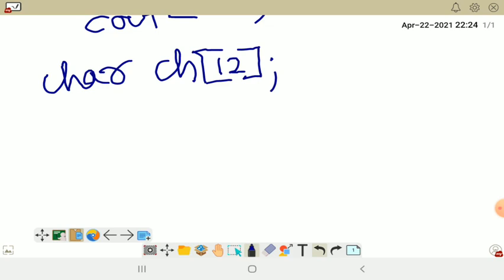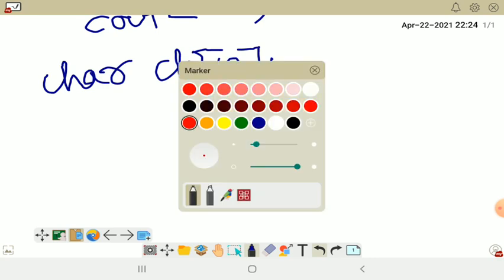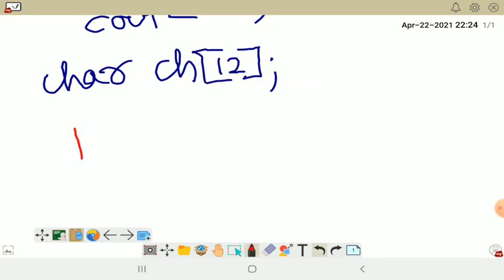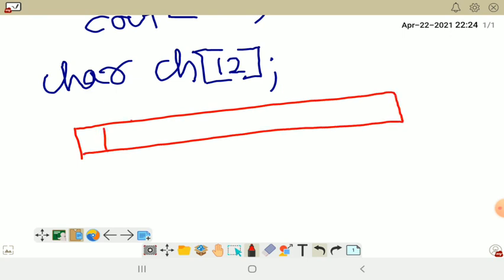So I wrote here char ch[12]. It means the variable ch will have the ability of holding 12 characters. So there will be 12 partitions like this, I have just drawn roughly. And the index will start from 0th location and continue till 11, that is 12 minus 1.